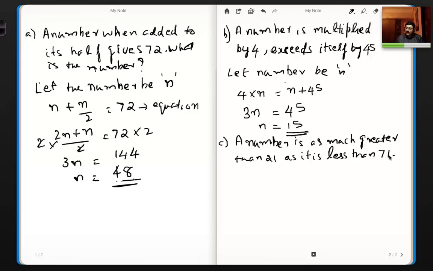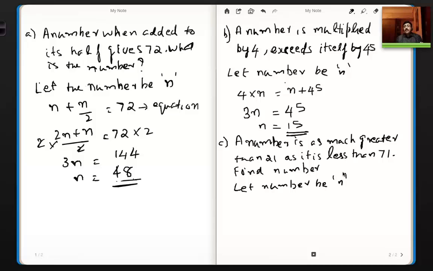Find the number. Now again I can say let the number be n. Now assume the number is n.